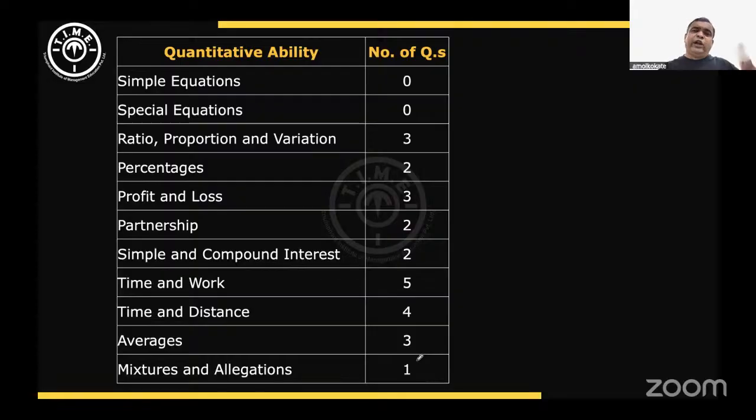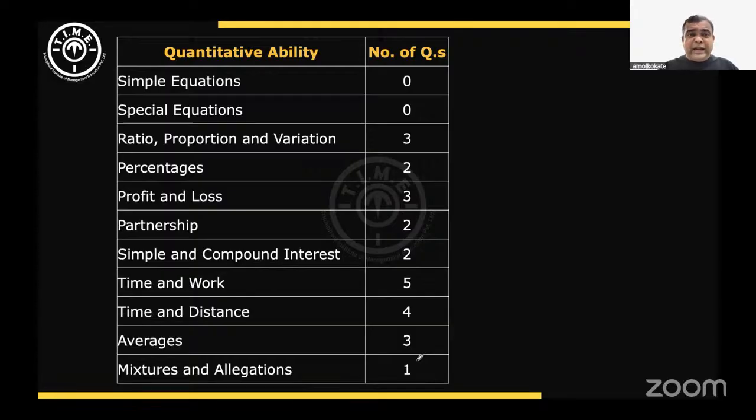Some of the questions had regular shortcuts, like ages-related questions. We know the concept that the age difference between two people is always constant. If you apply that concept, many questions could have been solved without making equations. So that is a part.